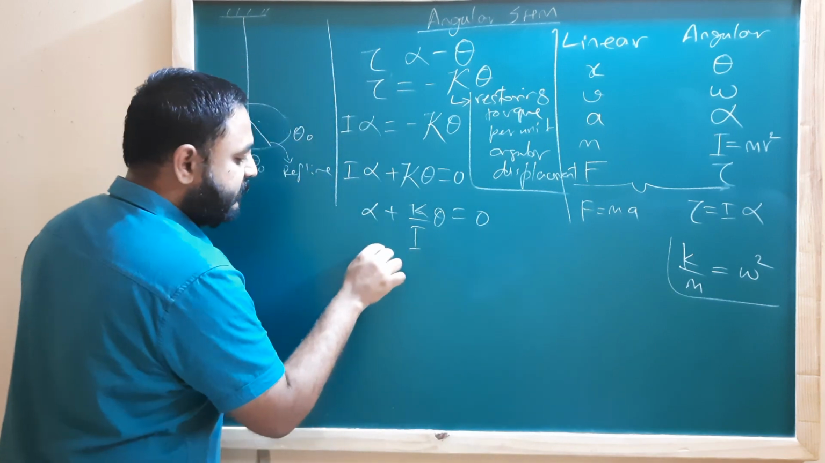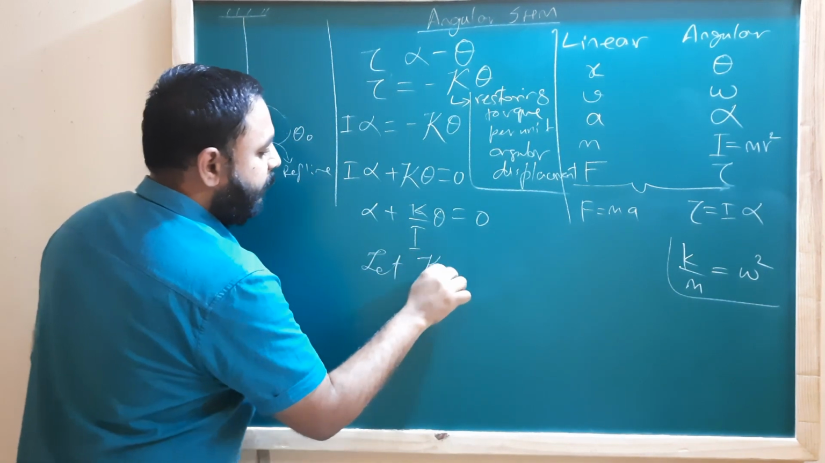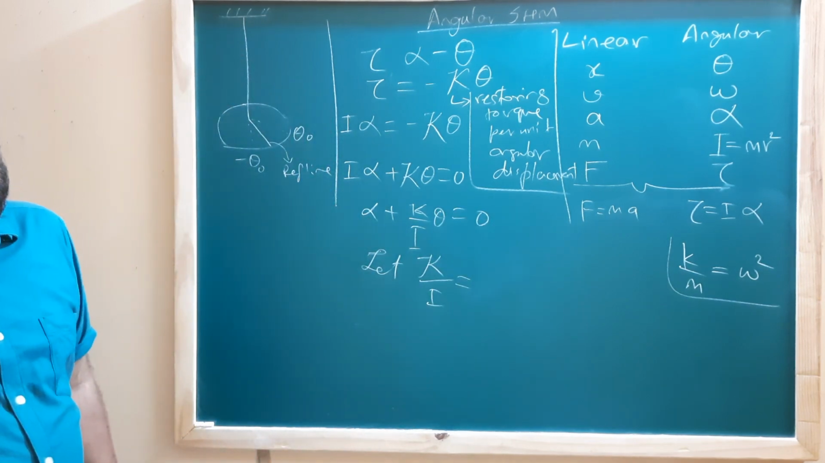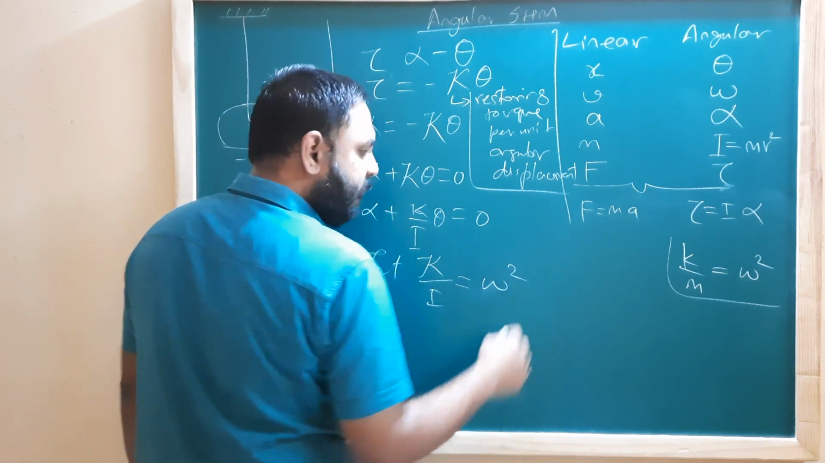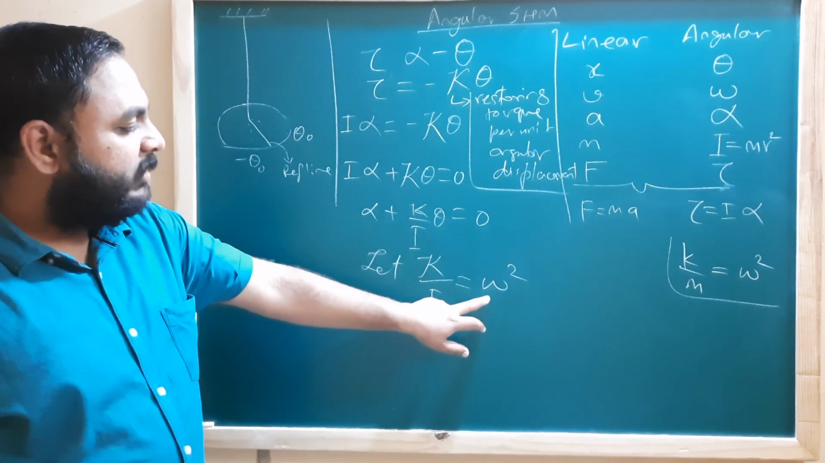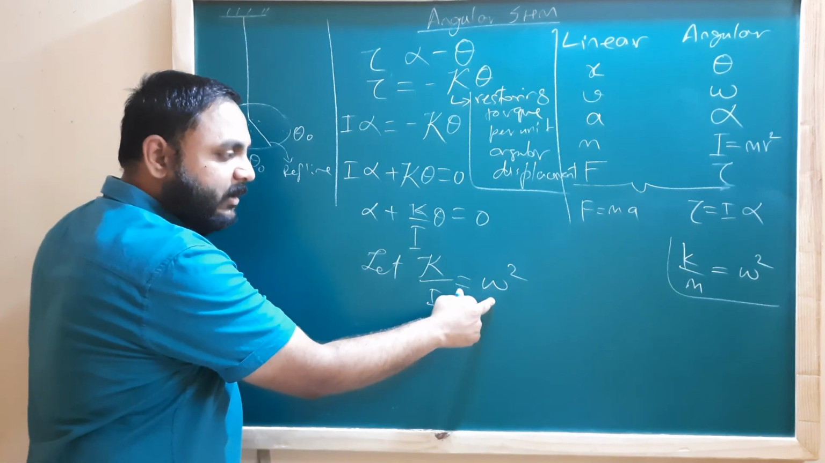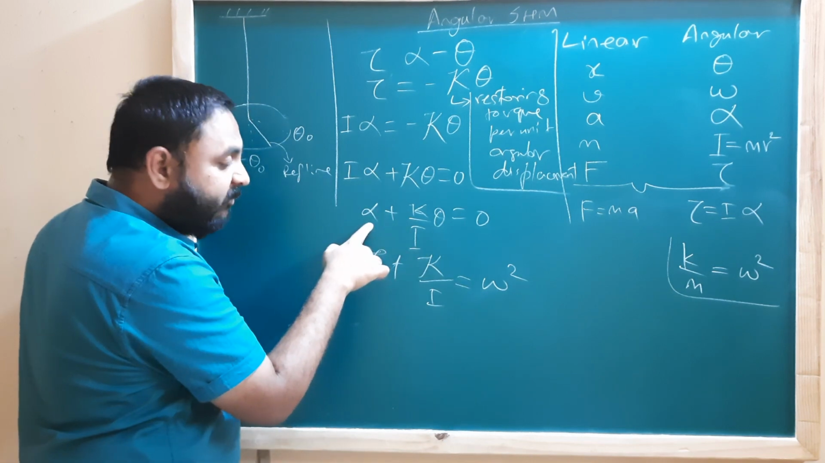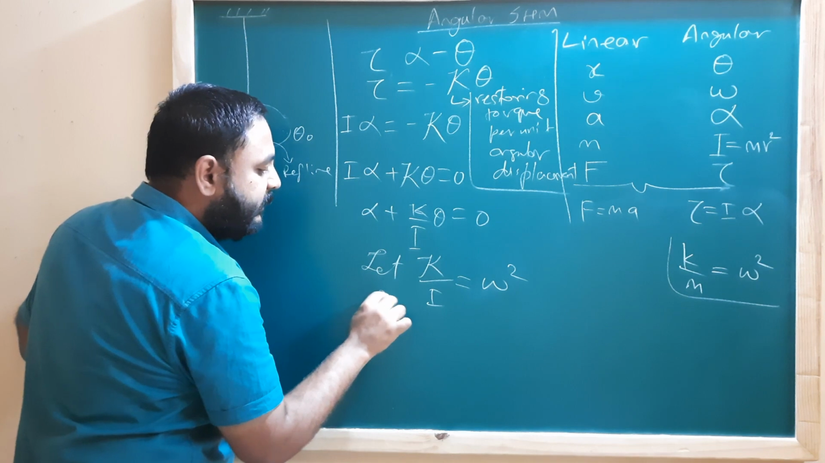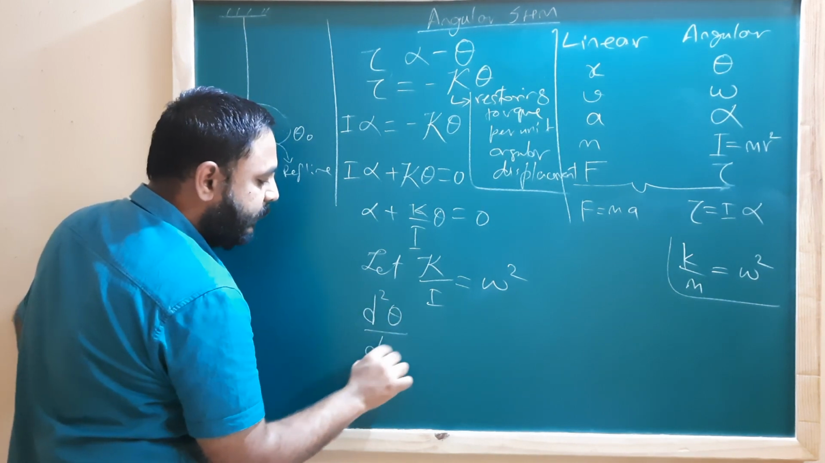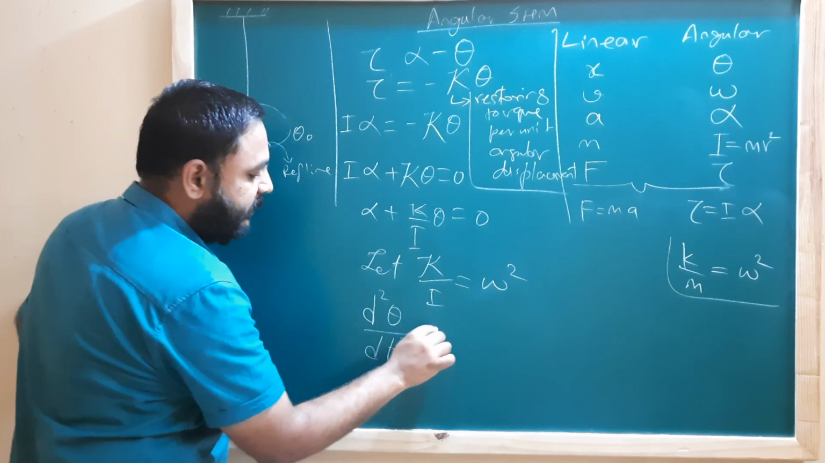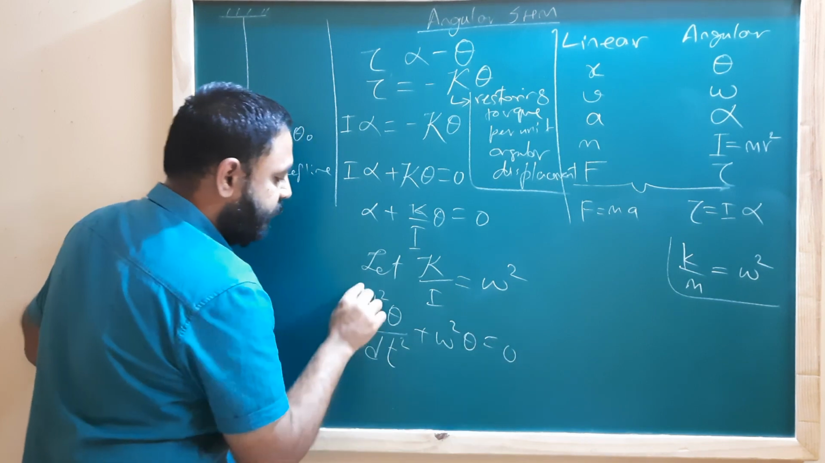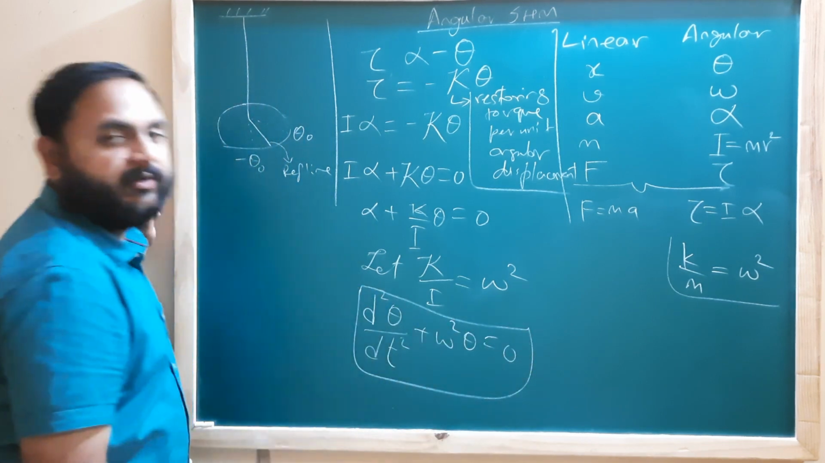So here we will define kappa upon I as omega squared again, no issues. We'll keep the variable as omega squared. Now this will be the angular frequency again. So now alpha is the angular acceleration, which is the second derivative of displacement. So d2 theta by dt squared plus kappa by I, replaced by omega squared, theta is equal to 0. And this is the differential equation of angular SHM.